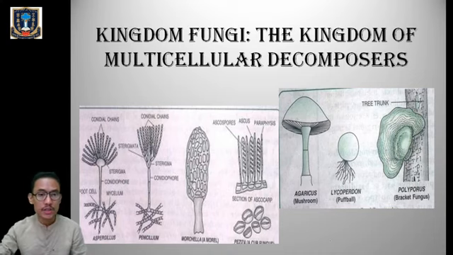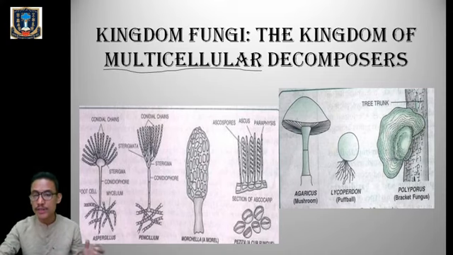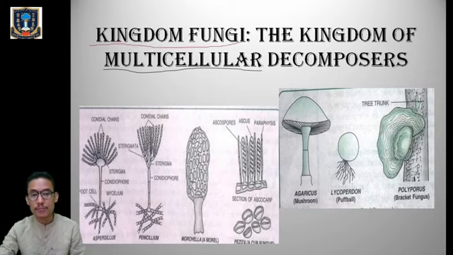Multicellular means they are composed of more than one cell. In the last class we also learned about the kingdom Monera, but they were unicellular in nature, right? But Monerans are also decomposers. So along with the kingdom Monera, the kingdom fungi members are also decomposers, which help in the decomposition of dead remains of plants and animals.